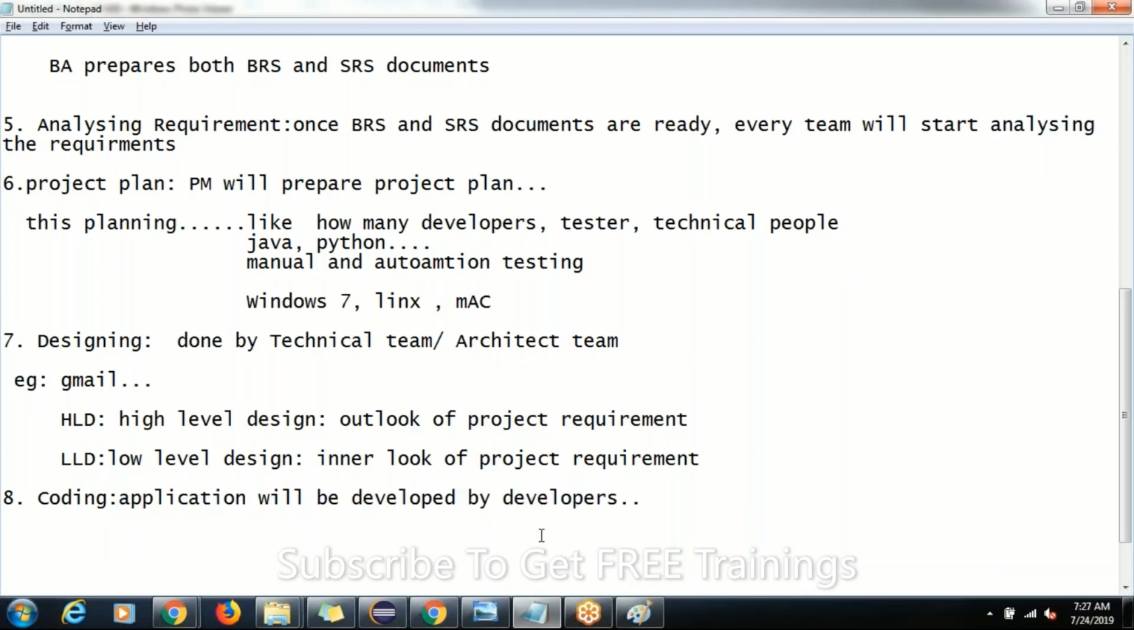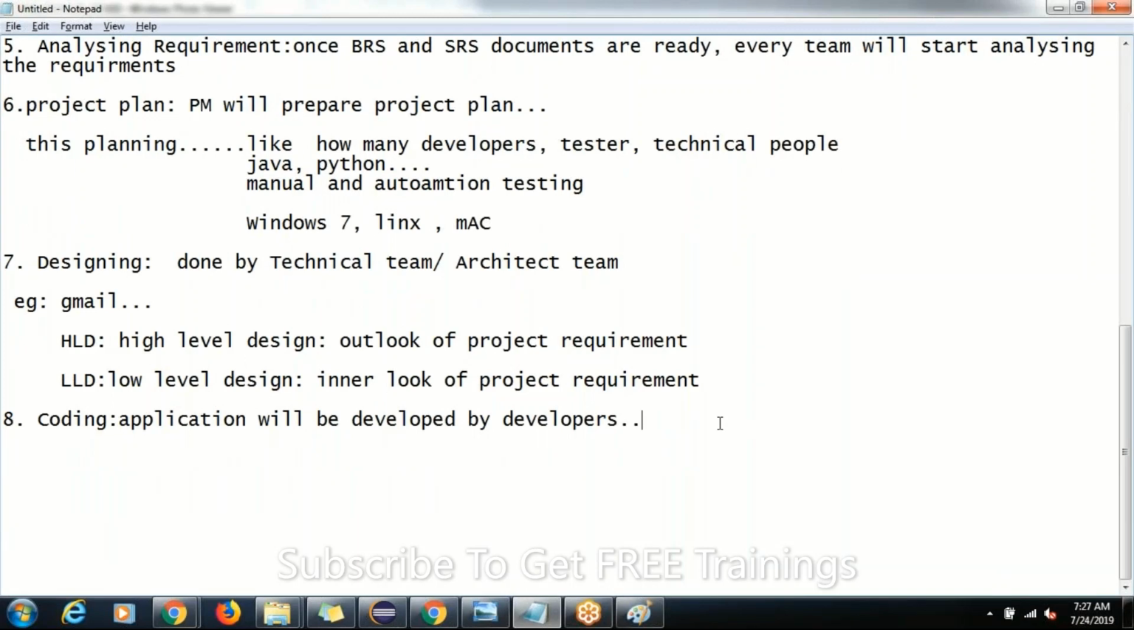Okay, now once coding is done, what is the next job? Coding means development is done. What is our next job? Guys, tell me what we have to do then. Coding and application is ready now. Now what we have to do?